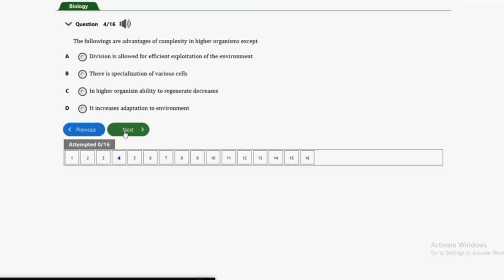And D, it increases adaptation to environment. So guys, the correct answer to this question is option C. In higher organisms, ability to regenerate decreases, so this is not an advantage. So that's the correct answer to this question, option C.